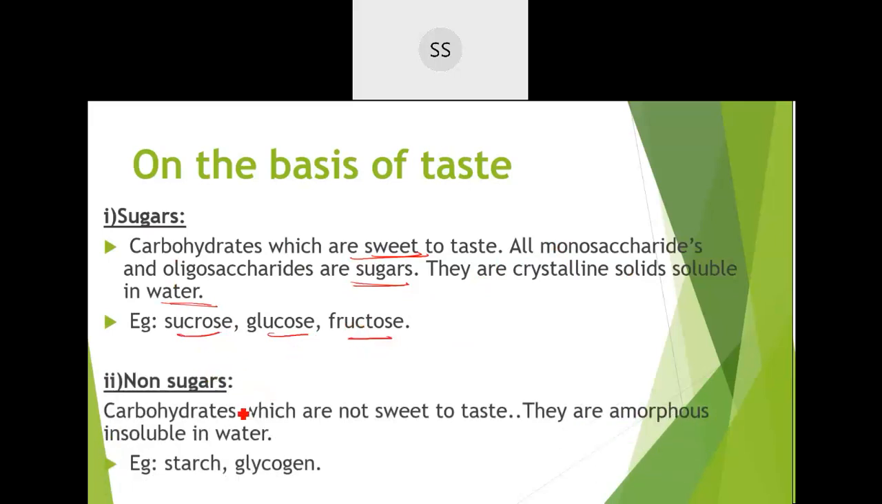Then for non-sugars, carbohydrates which are not sweet in taste, they are mainly the polysaccharides, which are not sweet in taste. An example for that is starch. We also have glycogen.